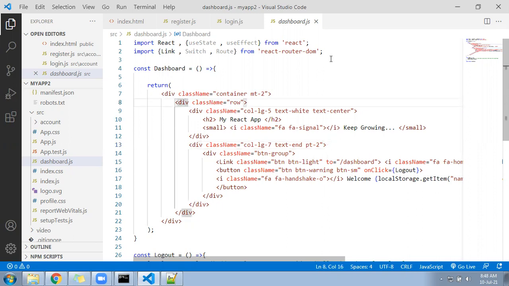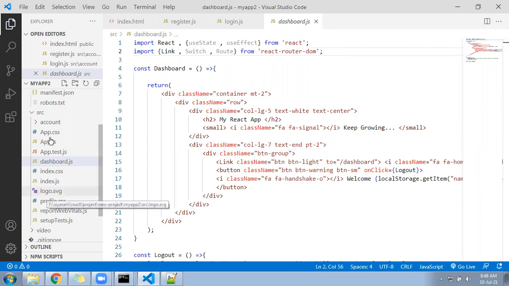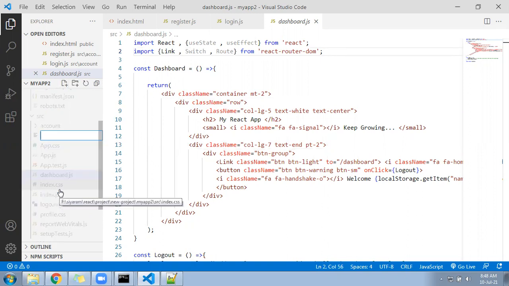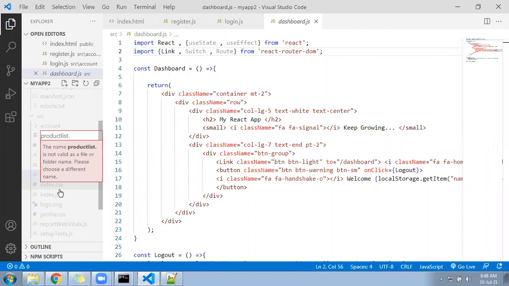So next you create a component called product list, in the same folder. Product list dot js.